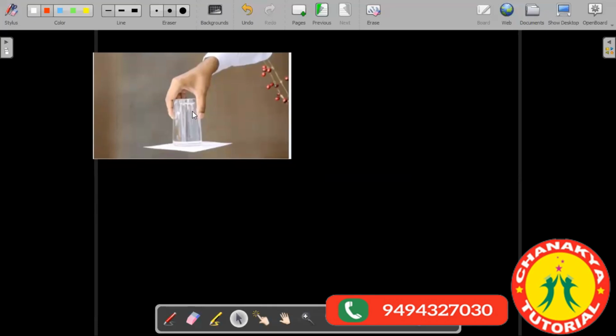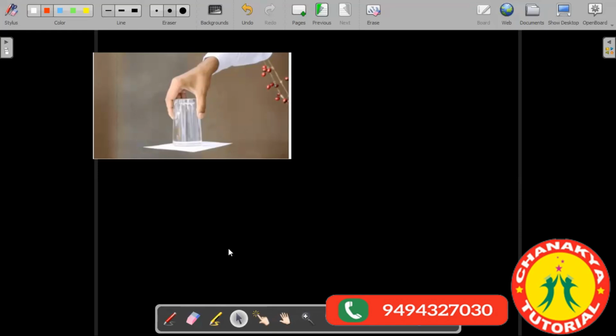See, last year I had the doubt that if you pull the paper, if you put it like this, the water from the glass will not fall down. Why does the water from the glass not fall down? Okay, before we look up why the water doesn't fall down, can anyone tell me why the water should fall down?